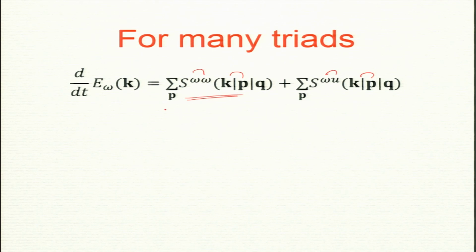Now, as I said, if I sum over all k's, d by dt of this, there is sum over k, sum over p. This is 0, because advection is basically conserving enstrophy, and this sum is not equal to 0.